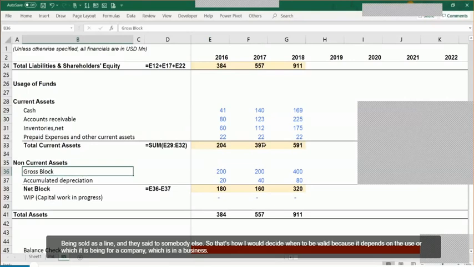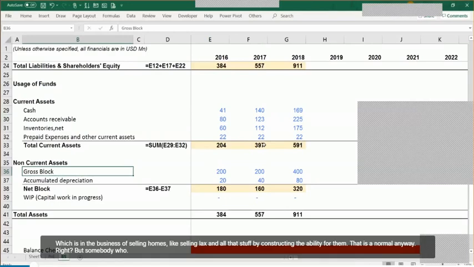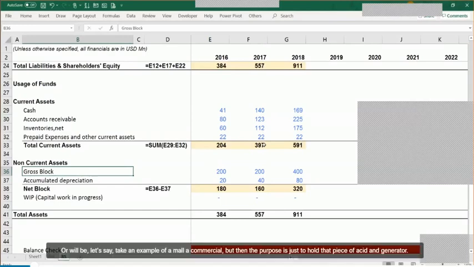For a company which is in the business of selling homes, like selling flats, by constructing buildings, the flat is normal inventory, right? But take the example of a hotel, or a mall, a commercial property. For them, the purpose is just to hold that asset and generate rental income out of it. For them, it is slightly different. So the valuation is determined by the end use of that particular asset. That's how we see what best method of valuation to apply.